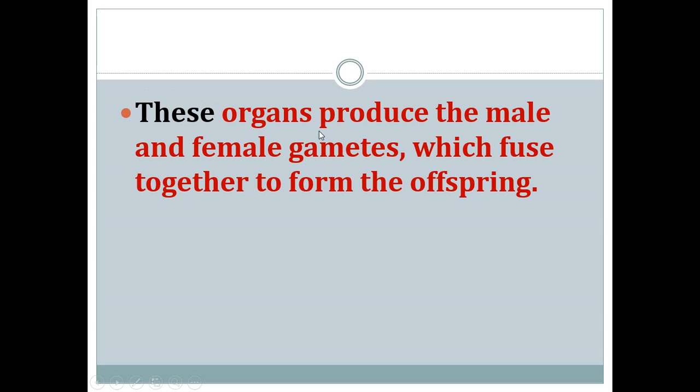These organs will produce gametes. The male reproductive organ will produce male gametes, and the female reproductive organ will produce female gametes, which fuse. Fuse means they join together to form the offspring, that is, to form the young ones. So the male and female gametes together fuse and form the young one or offspring.